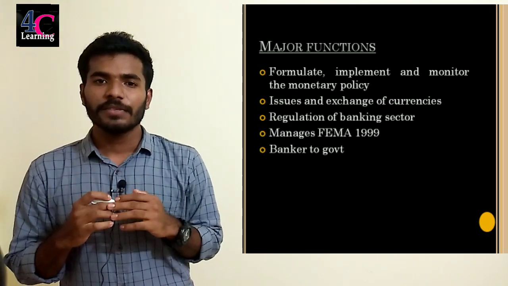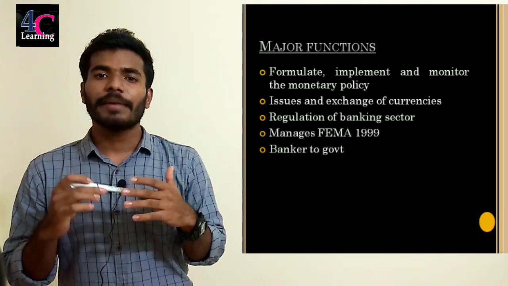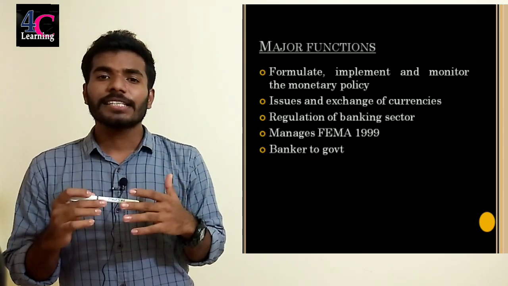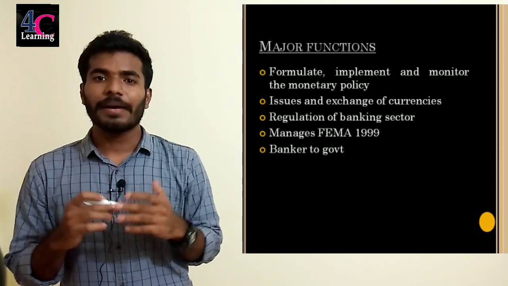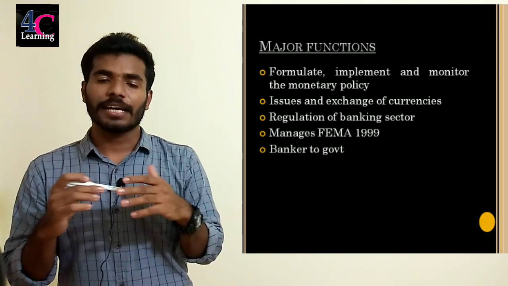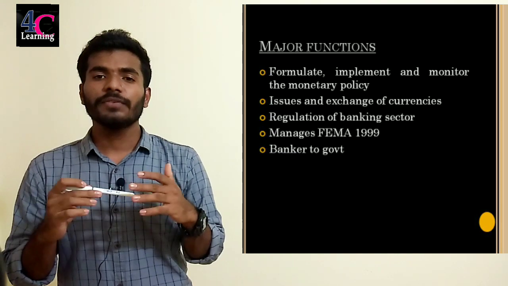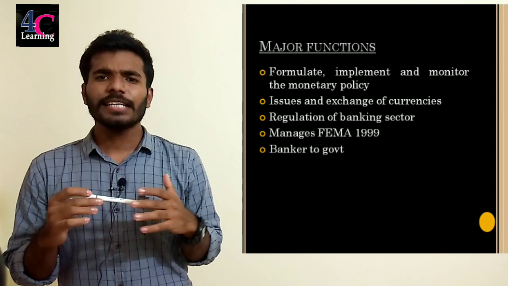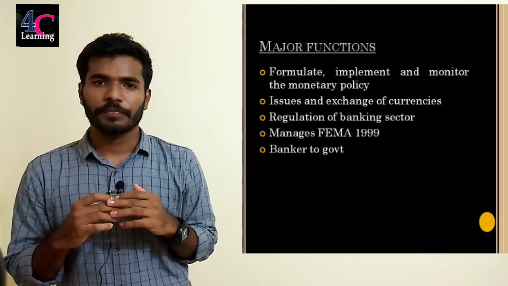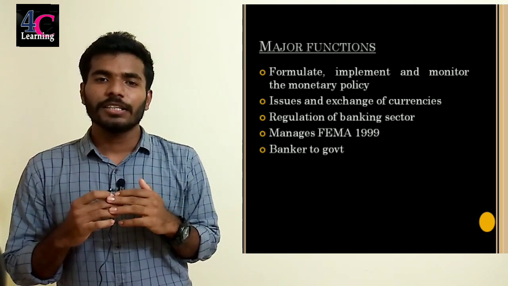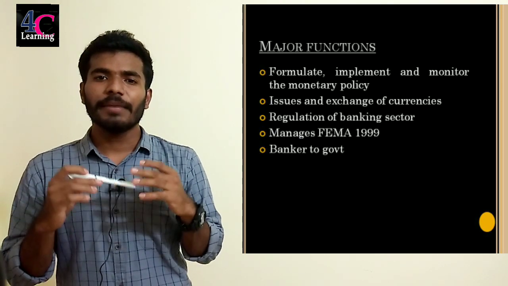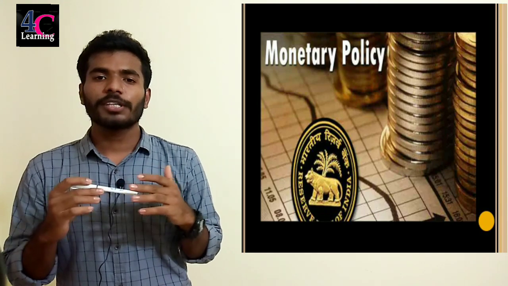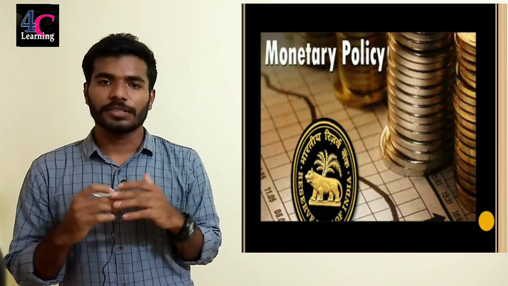The next function is that the RBI is the regulator of the banking sector in India. Next one, manages the FEMA Act 1999. FEMA Act means Foreign Exchange Management Act. The fifth function is the RBI acts as a banker to the government. These are the major functions of the Reserve Bank of India. Among the functions, monetary policy making is the main function of the RBI.